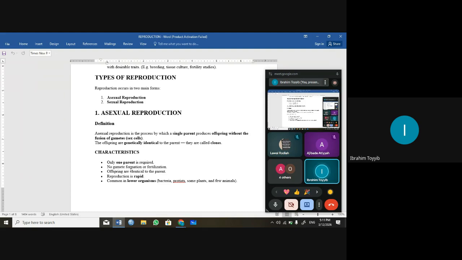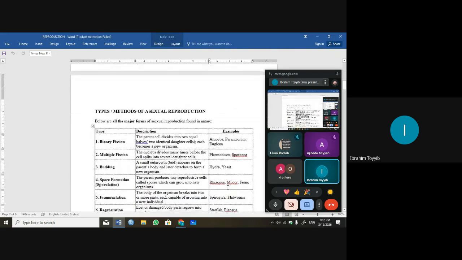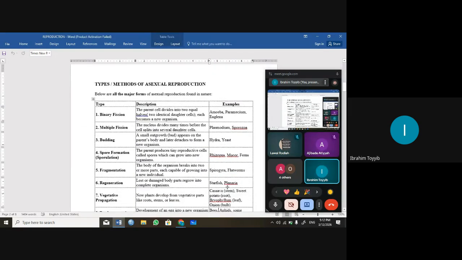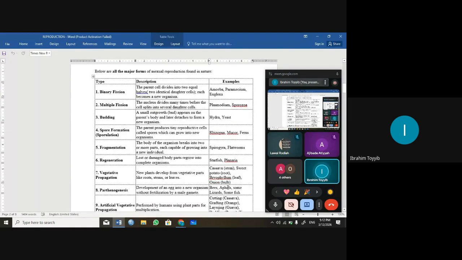For example, bacteria can replicate. Fragmentation can occur in minutes, in hours. And the offspring will be numerous. They can give birth to numerous offspring at the same time. It's common in lower organisms like bacteria, protists, that's unicellular organisms, some plants, and few animals. The methods of asexual reproduction that we have are very, very important.